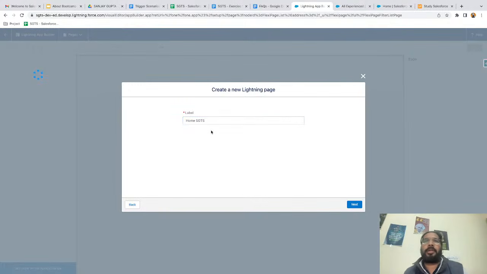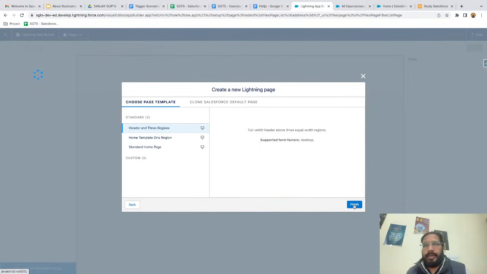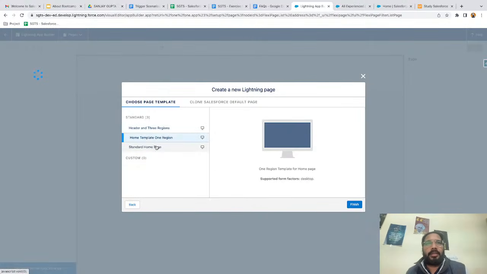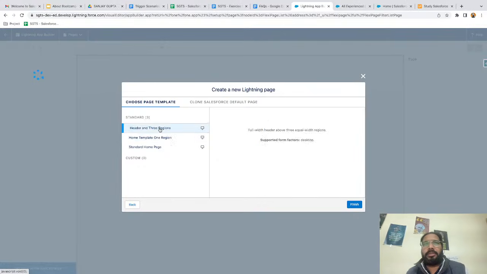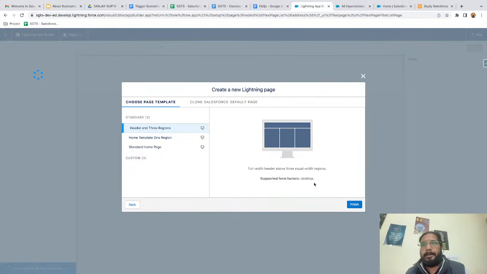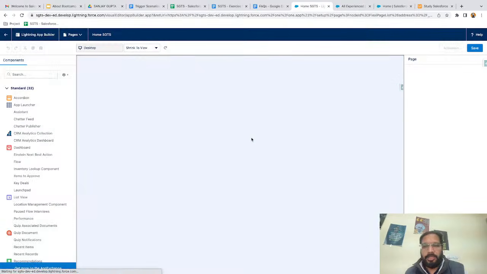You can write simply home, but right now, to make it different from existing home pages, I am just writing home SGTS and clicking on next. Then here you can see different templates are available. As per your choice, you can select a particular design and click on finish.